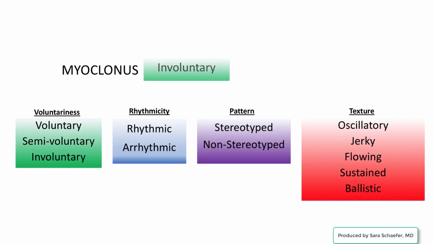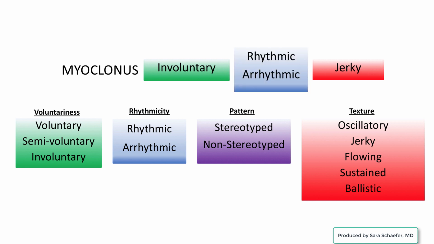Myoclonus is an involuntary movement that is jerky, related to contraction of a muscle in one direction. The jerkiness of myoclonus can be differentiated from tremor's oscillatory texture, which is related to alternating contractions of muscles, as we have seen. It is usually arrhythmic but can appear rhythmic. Again, we generally don't describe myoclonus in terms of whether or not it is stereotyped.